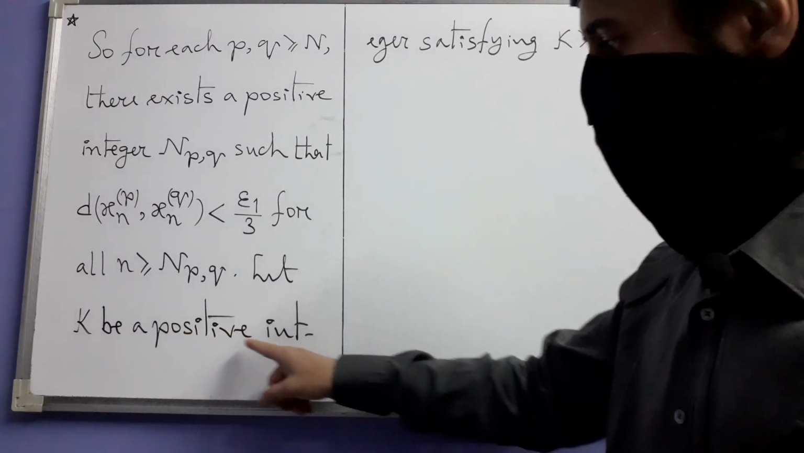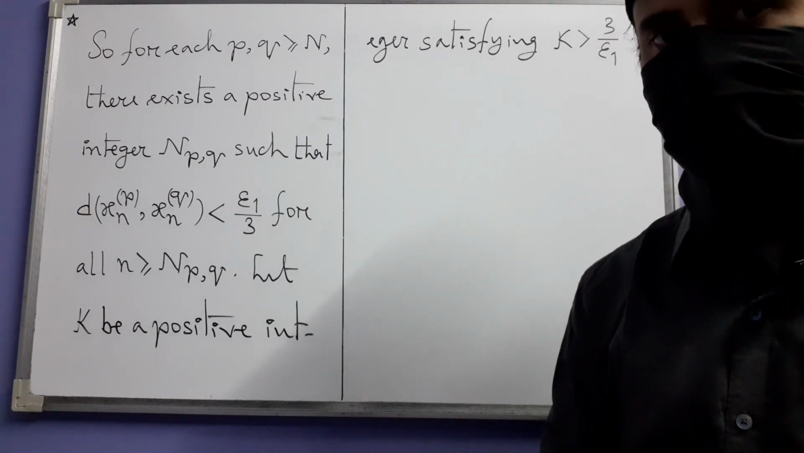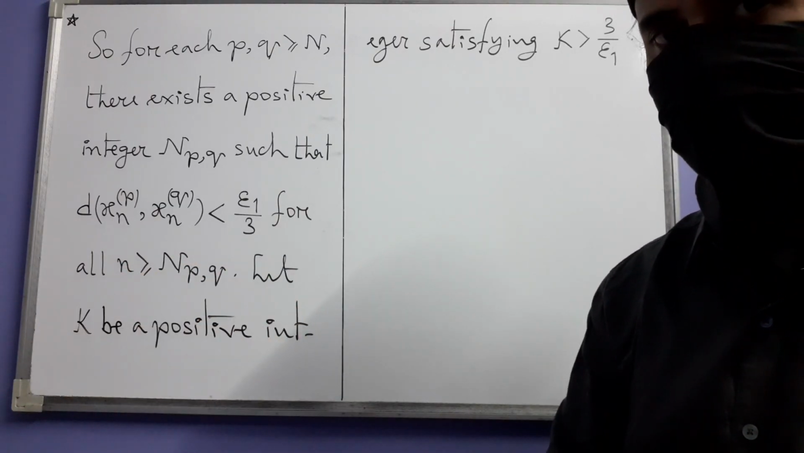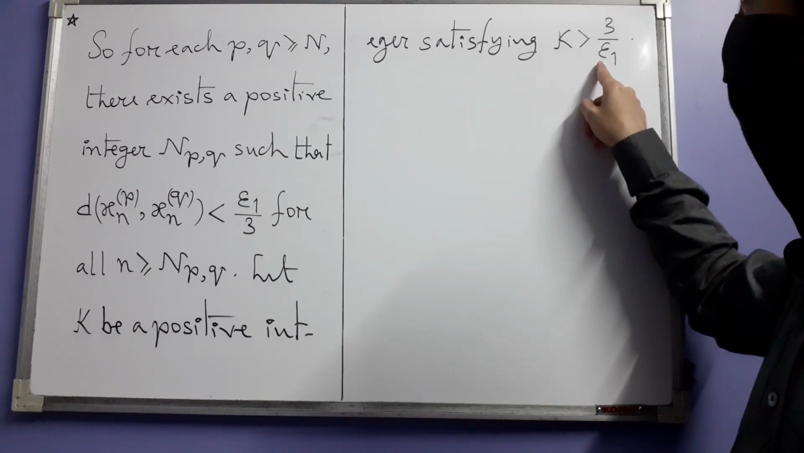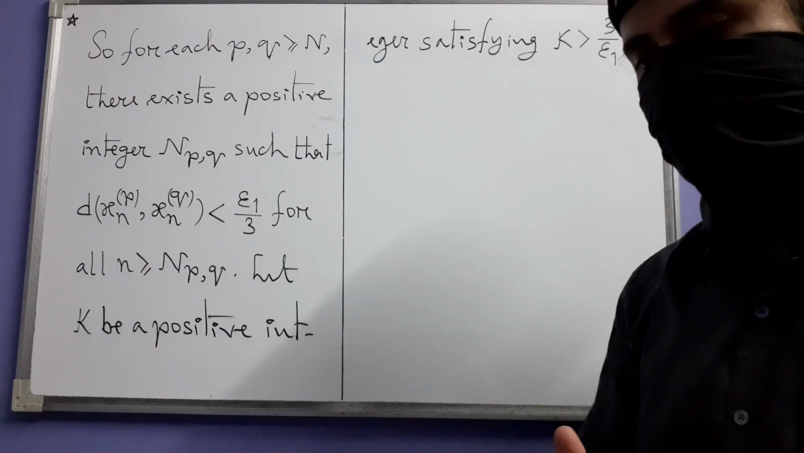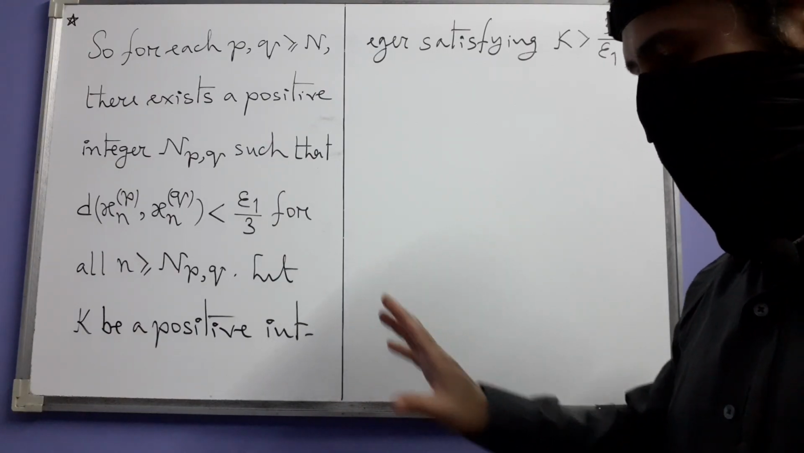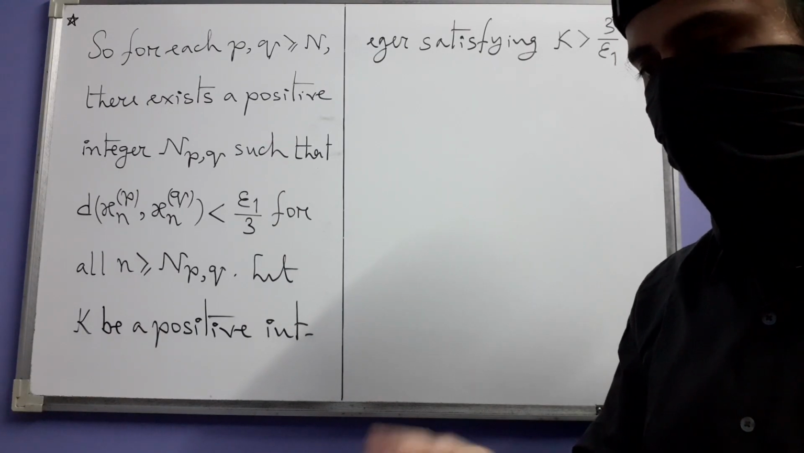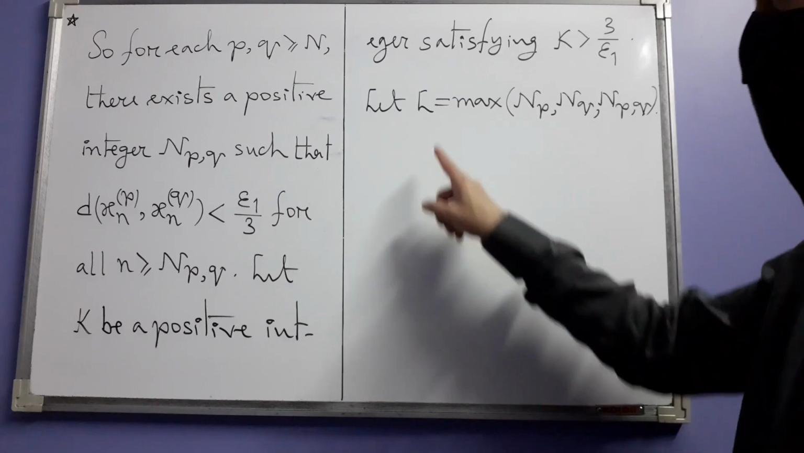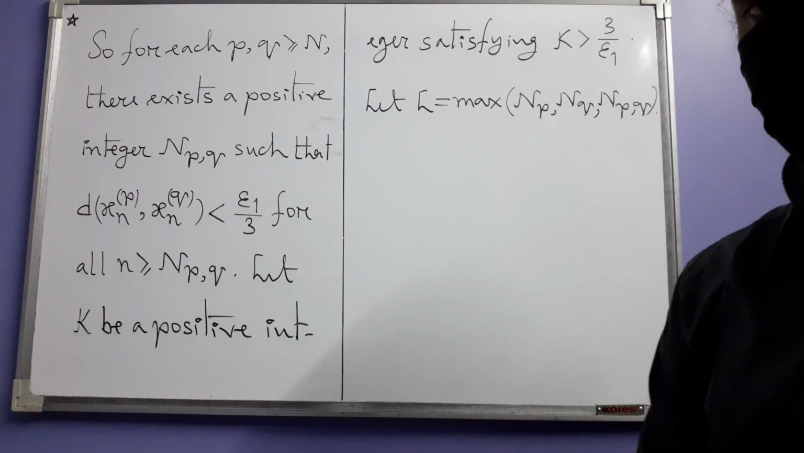Next, let K be a positive integer which is greater than 3 divided by epsilon 1. Obviously, there will exist such a K because positive integers have no upper bound in the set of real numbers. So no matter how small epsilon 1 is, and as a result, this 3 divided by epsilon 1 can be quite large, even then there is a larger positive integer K. All these things may look very arbitrary and without rhyme or reason, but we will see why we need this K. Next, let L be the maximum of n_p, n_q and n_{p,q}.